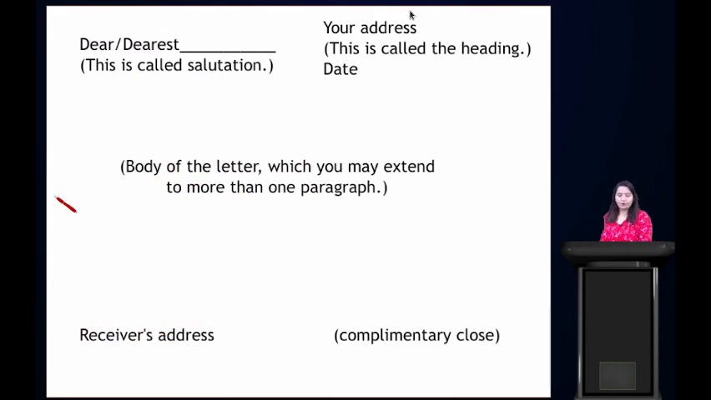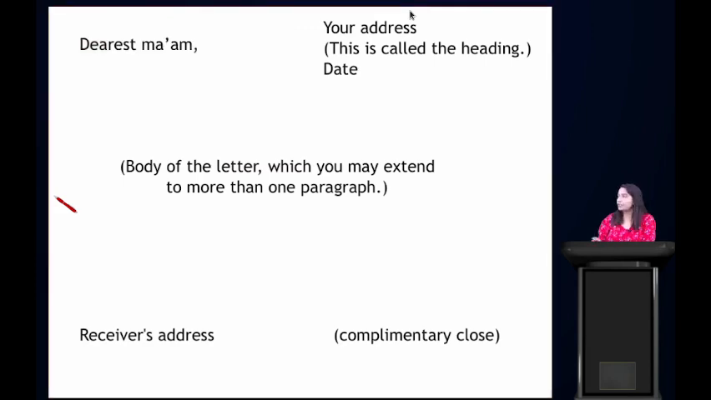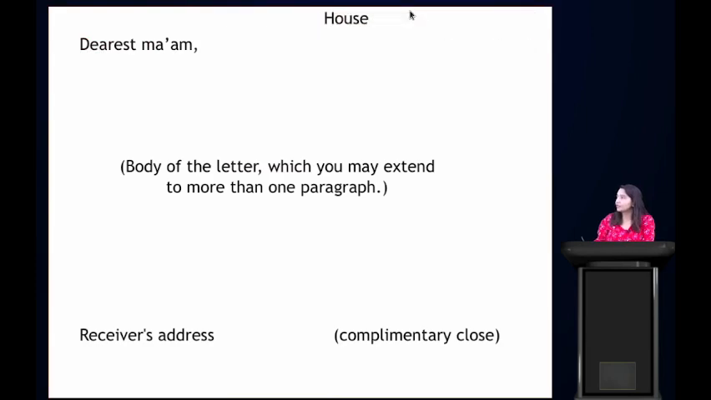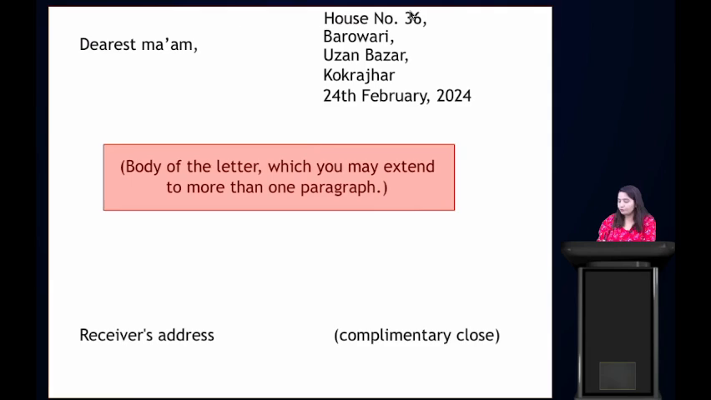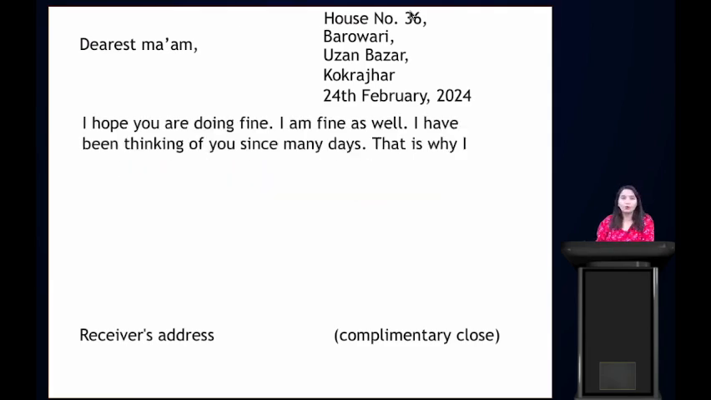Alright, let's move forward now. So this is how we write. Dearest ma'am, salutation, this is your address. House number 36, Barovari, Uzan Bazar, Khokrazar, and then your date, 24th February 2024, the date on which you are writing this letter. Then the body of the letter.